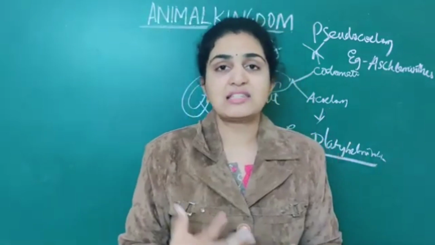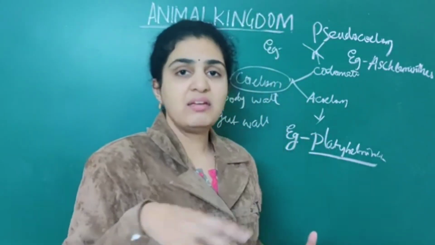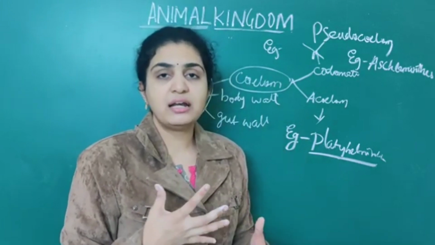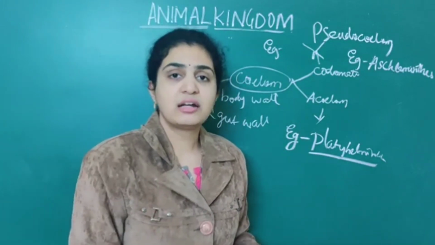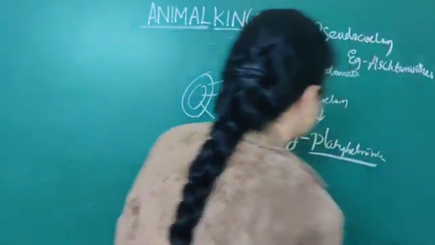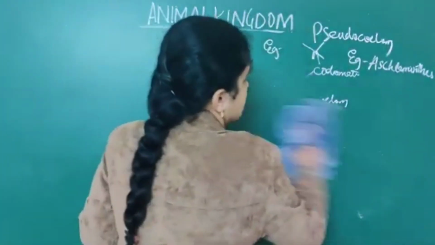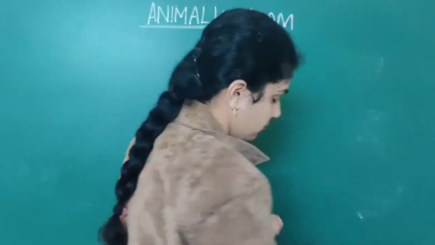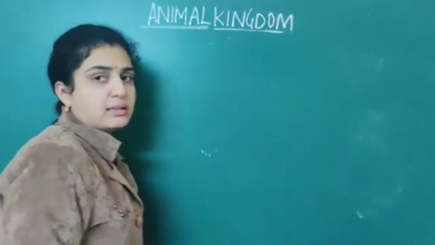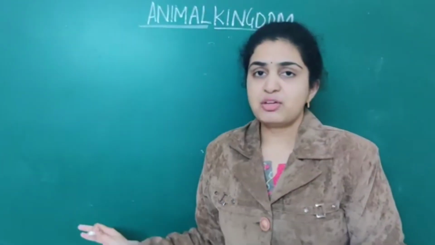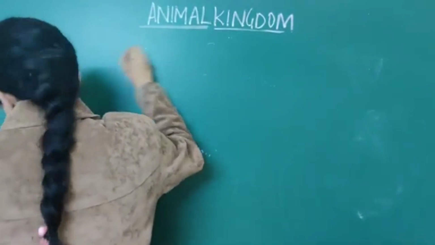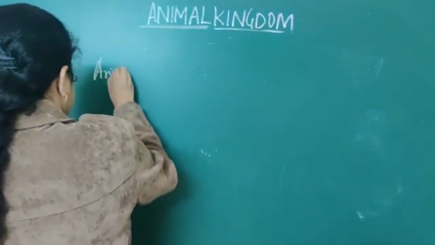I'll make the classification very easy by giving a flow chart now. Just follow the flow chart and read it so many times so that it will be very helpful for your need. So basically, in the chapter which we have seen till now, we have mainly discussed the classification of animals.